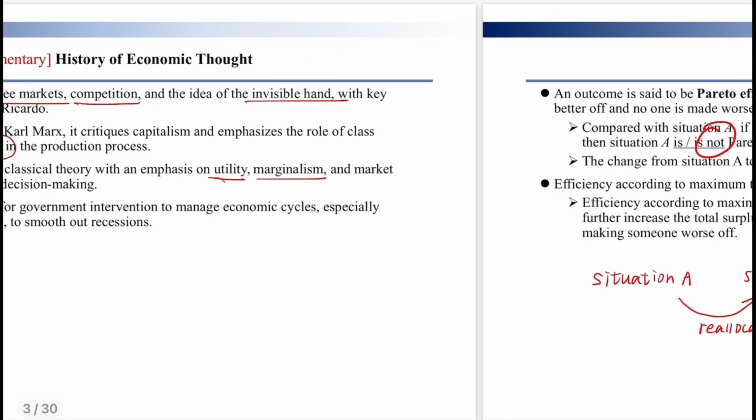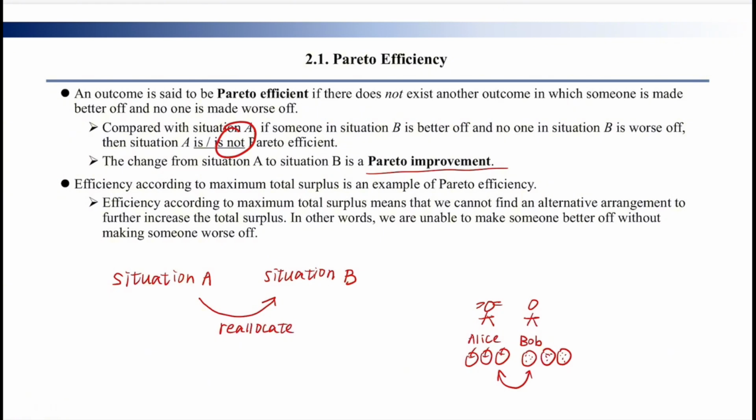What is Pareto efficiency? Let's take a look at the definition. The definition says that an outcome is said to be Pareto efficient if there does not exist another outcome in which someone is made better off and no one is made worse off. If you feel confused, you can understand it like this: if there is no room for improvement in the current situation, then the current situation is called Pareto efficient. And what is room for improvement? It is to make someone better off without making anyone worse off.